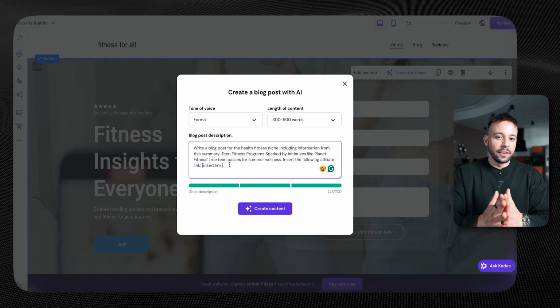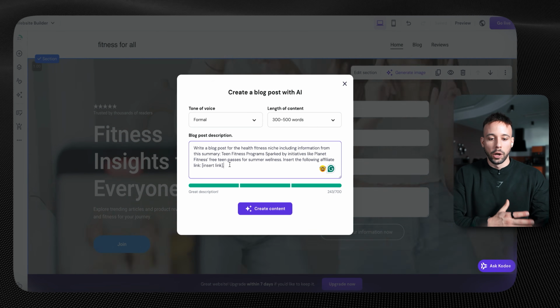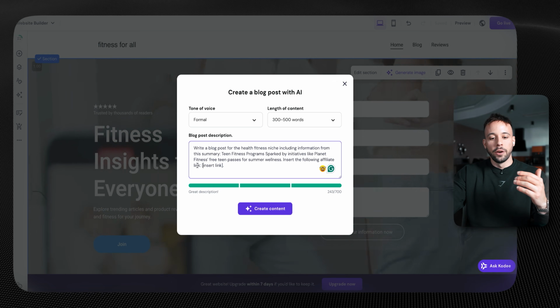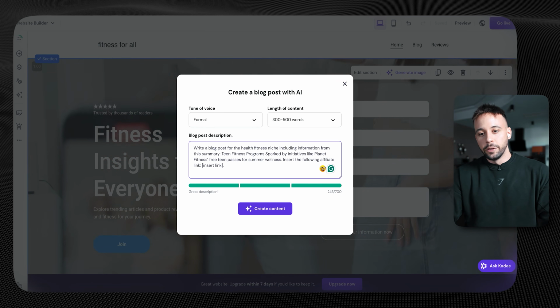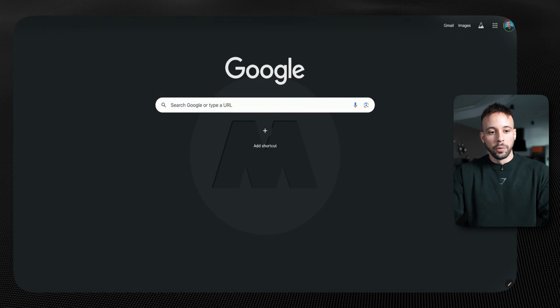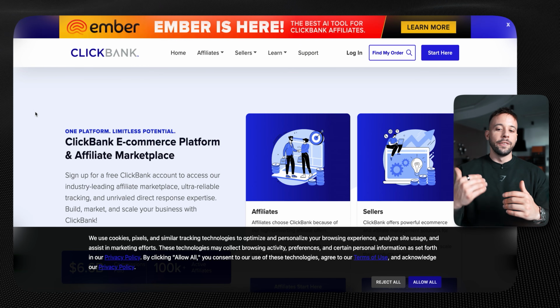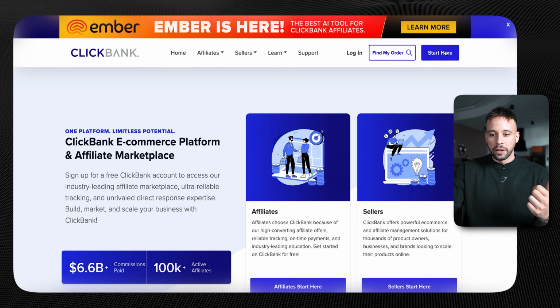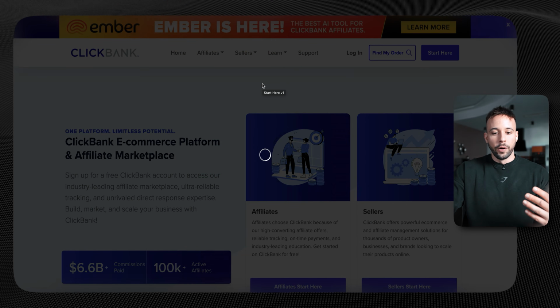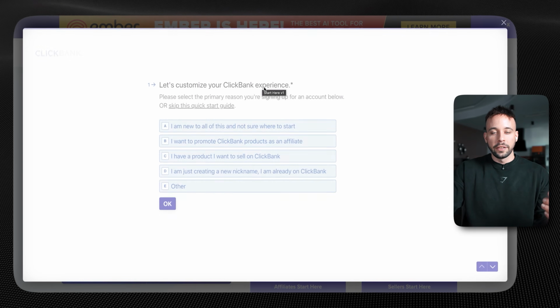After that, it says insert the following affiliate links. If you have any links from any affiliate products that you want to promote in your blog article, you can simply input the link right here where it says insert link. And the best place, in my opinion, to get these links is something like ClickBank. ClickBank has a full marketplace that you can use to get affiliate products very, very quickly. Once you're here on ClickBank, simply click start, create a free account if you don't already have one, and once you log in, go to their marketplace and choose your niche.